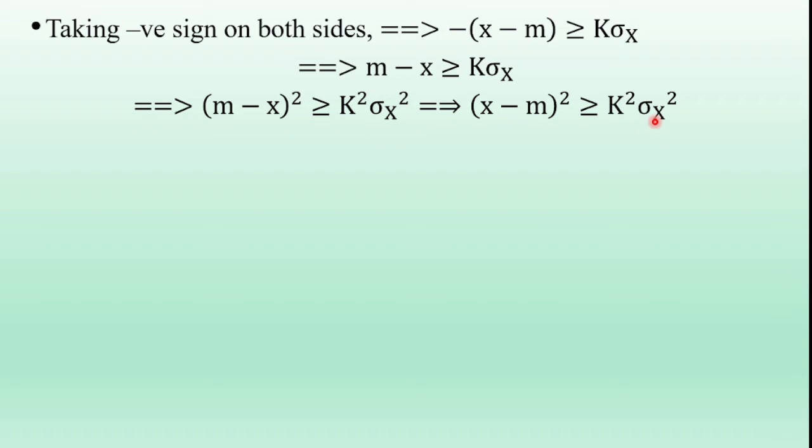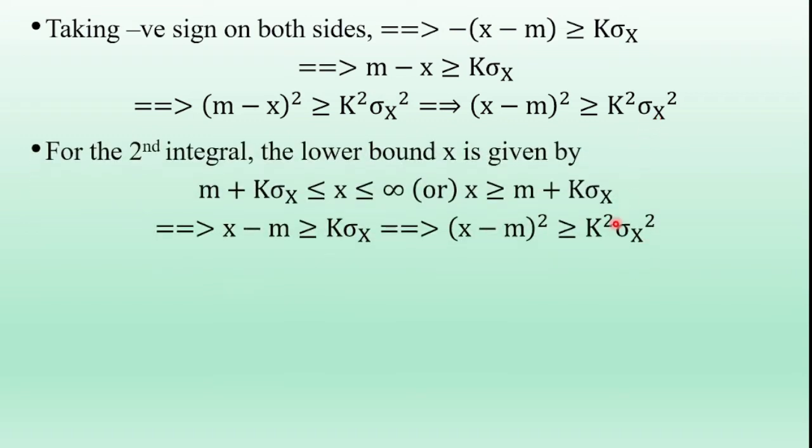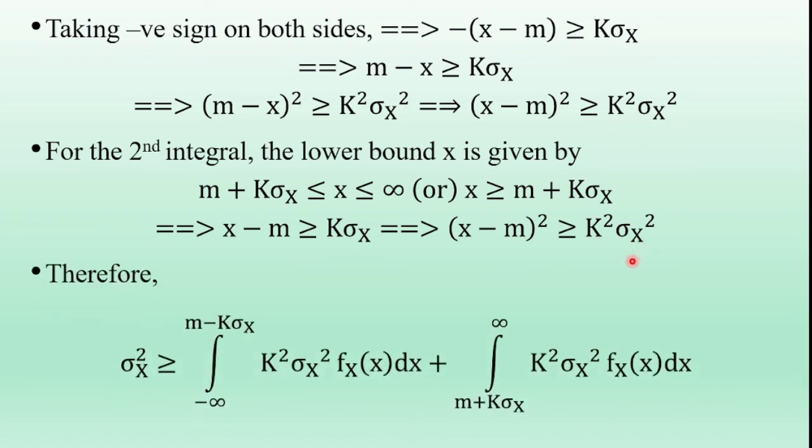And the second integral term is also x minus m whole square greater than or equal to k square sigma x square. So therefore, substitute the x minus m whole square value into the above expression. We get the variance of x, sigma x square, is greater than or equal to integral minus infinity to m minus k sigma x, where x minus m whole square is k square sigma x square, and in the second integral term x minus m whole square is k square sigma x square.